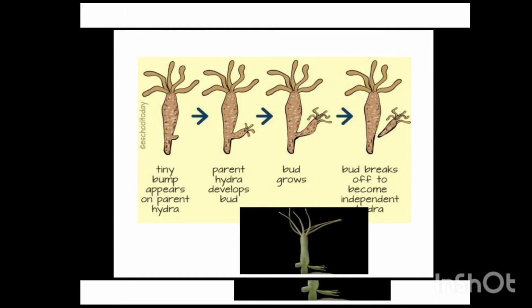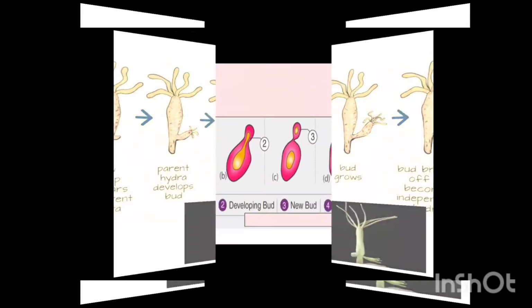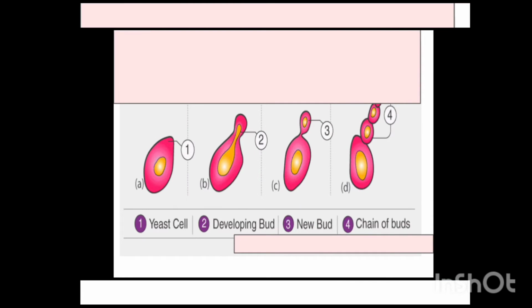Let's take one more example of budding, that is yeast. So this is the yeast, and here the tiny bud will develop. This bud will grow and there will be a chain of buds. So this is how yeast reproduces asexually.